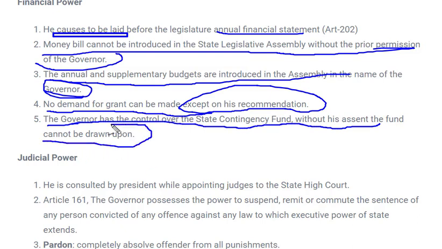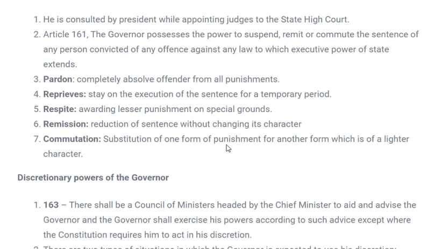For any funds coming to the state for the welfare of the state, the governor's consent is needed for that fund to be used for any kind of purpose in the state. So this was his power.